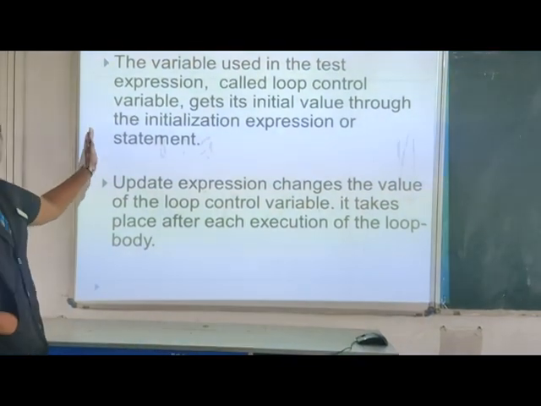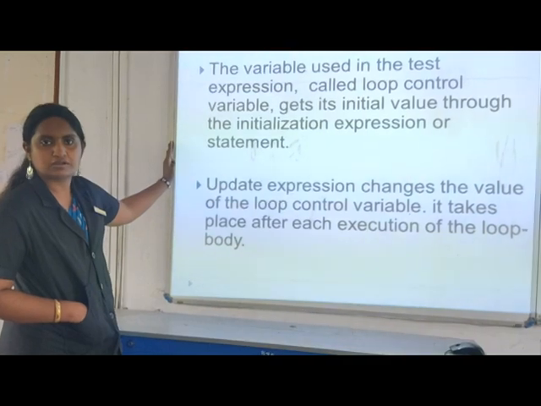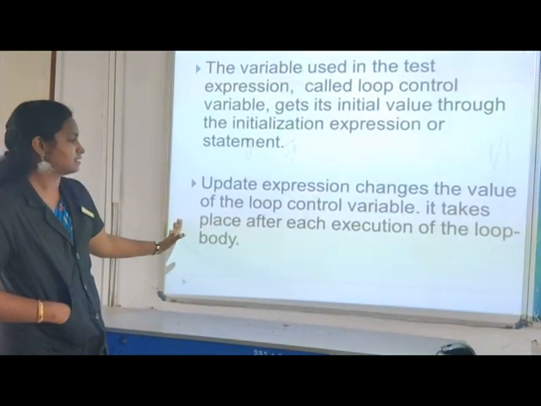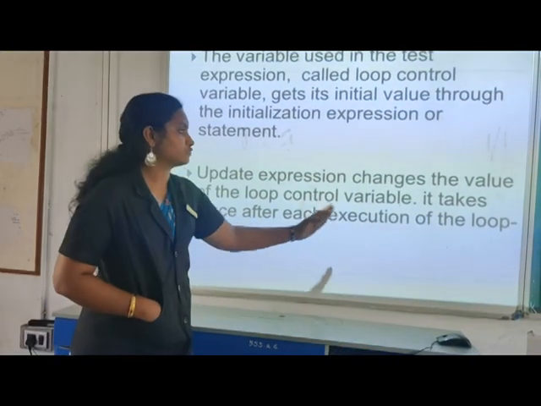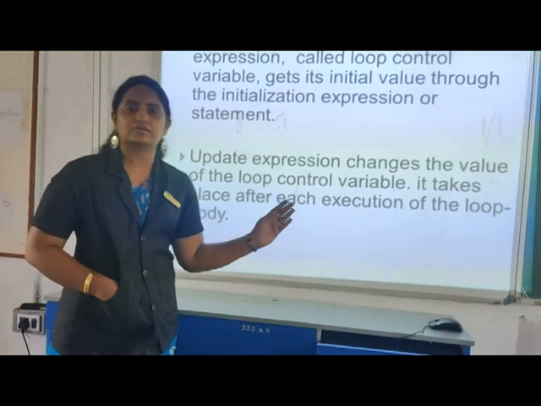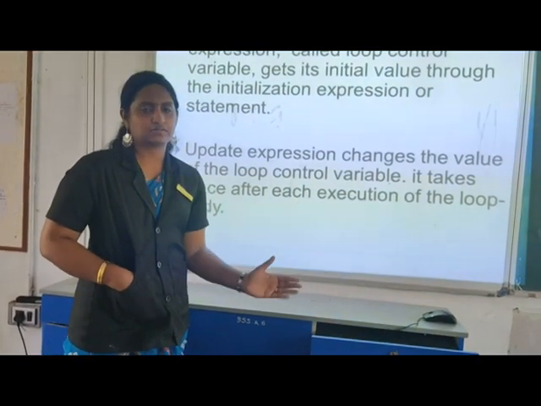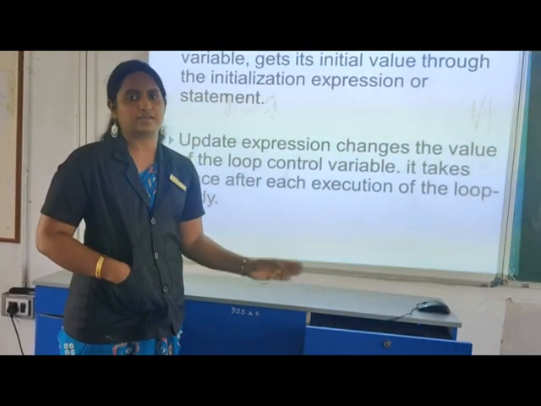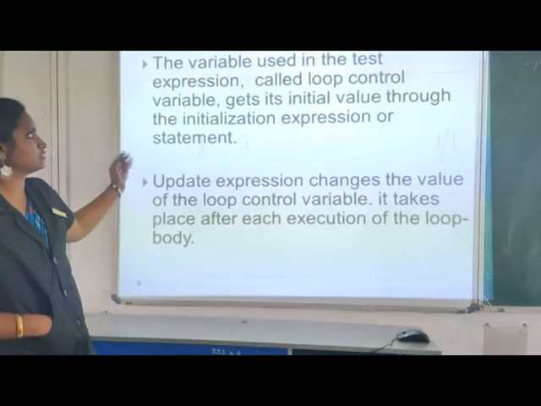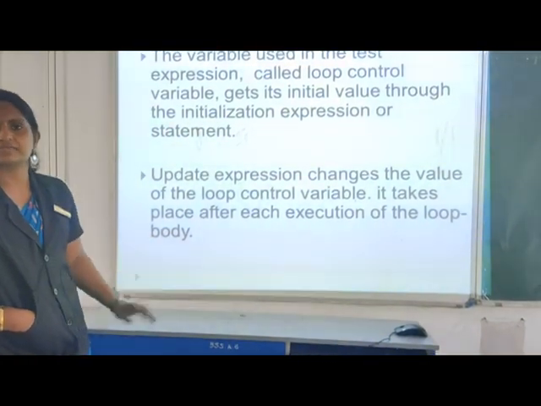And next is the update expression, which changes the loop control variable's value, that is A++. Here it is updating the value of that variable by 1. Clear? These are the sections in a looping statement.